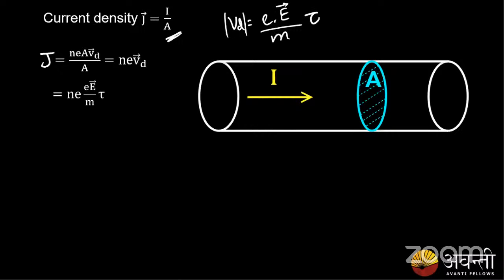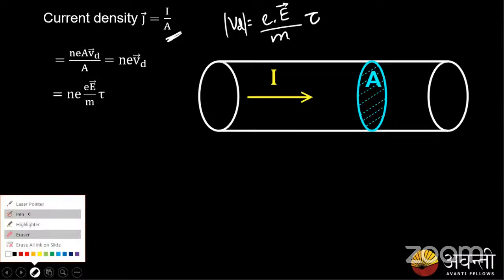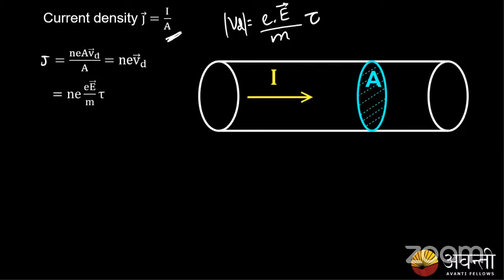On substituting the value of Vd, the current density J, it should be a J vector, is n times e times e E by m times tau. So J equals n e squared tau by m times the electric field.